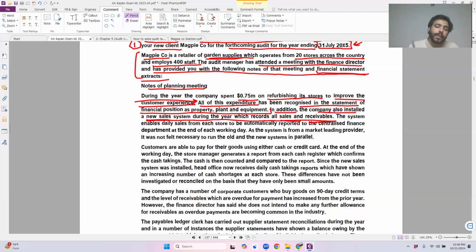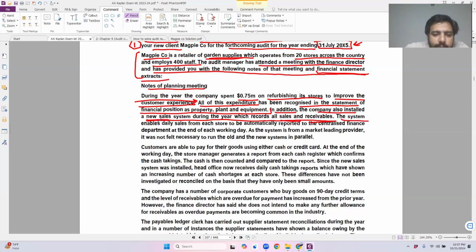I can only say that it would be overstated or understated. I can say that there would be some kind of mistake in your sales, some kind of mistakes within your receivables, and the balances may not be correct. Why? Because there is some kind of error within your system, the code is wrong, the system is incorrect, you have not tested it. So before writing it down, let's read forward. What does the examiner say?